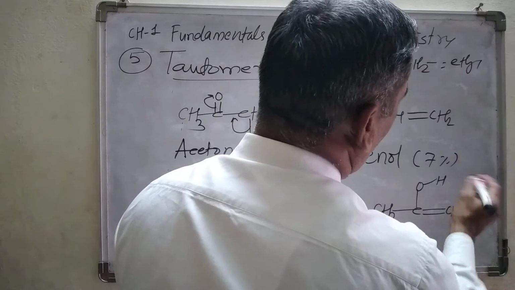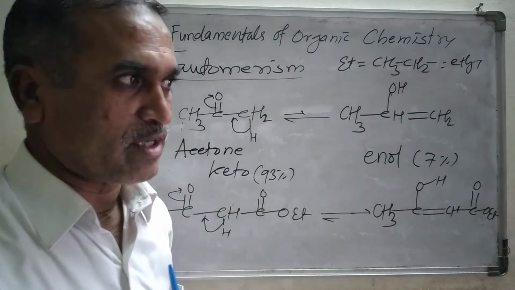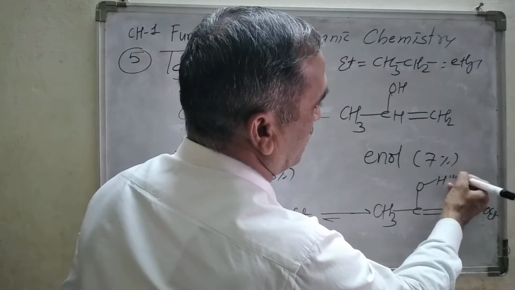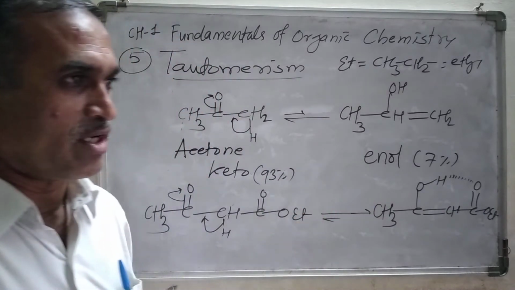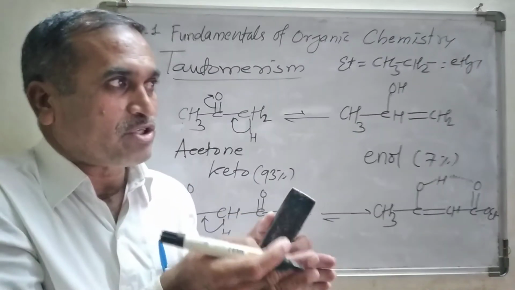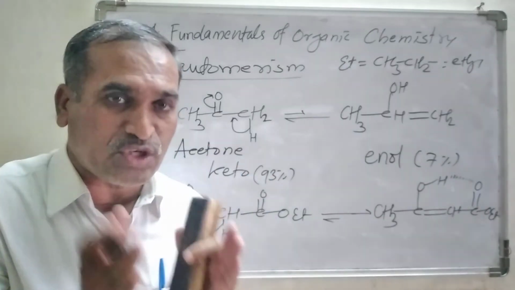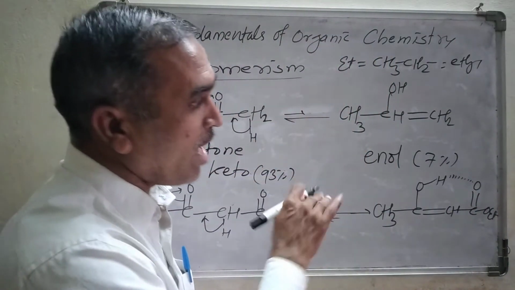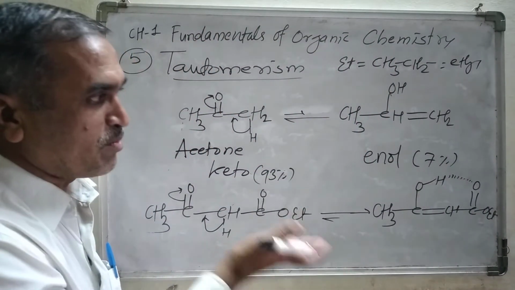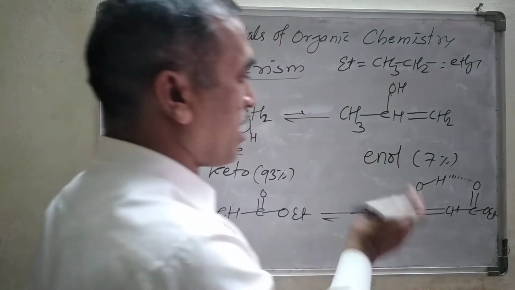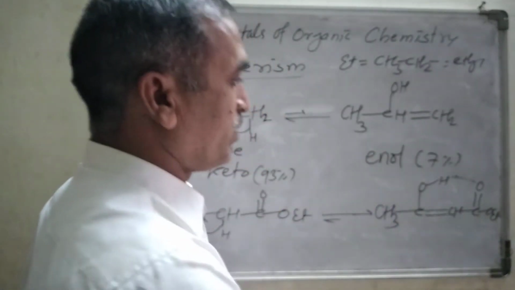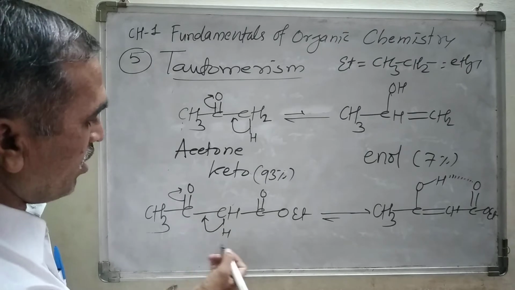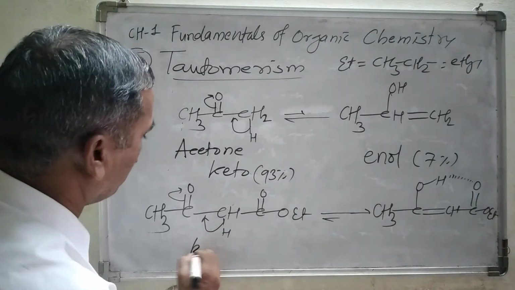Now look at here, the oxygen atom and this hydrogen atom. According to van der Waals force of attraction, they are sufficiently close to each other, so there is a special electrostatic force of attraction generated, and that is called intramolecular hydrogen bonding. Due to that intramolecular hydrogen bonding, the molecule becomes more stable.